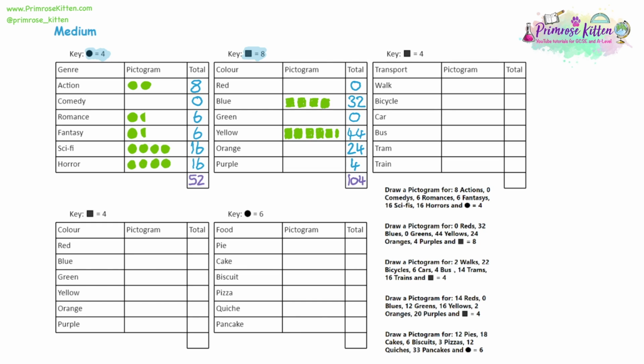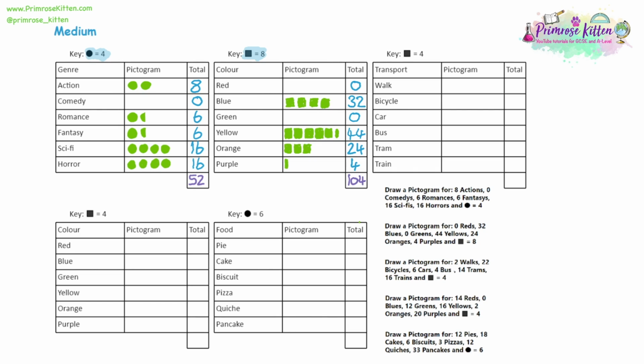So I'm just going to go back and adjust my previous ones, just make sure they're a little bit bigger, so that the difference between the big full squares and the smaller half square is really, really clear. Next we have 24 for orange. So 24 divided by the key, 8, will give us 3. So I'm going to draw 3 squares. And the final one, purple, we have 4. So 4 divided by the key, 8, will give us 0.5, a half. So you want to try and draw a half square there. It would be more like a rectangle. Now we've got our pictogram for favourite colours.